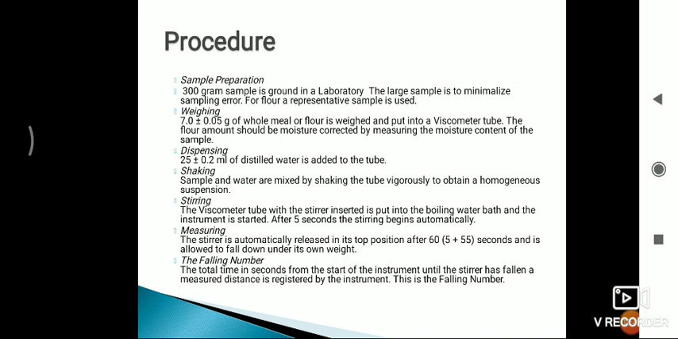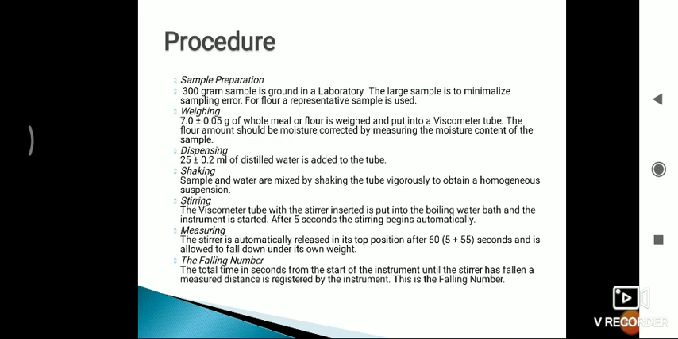The fifth step is stirring. The viscometer tube with the stirrer inserted is put into the boiling water bath and the instrument is started. After 5 seconds, the stirring begins automatically. The last step is measuring. In this step, the stirrer is automatically released in its top position after 60 seconds and is allowed to fall down under its own weight.